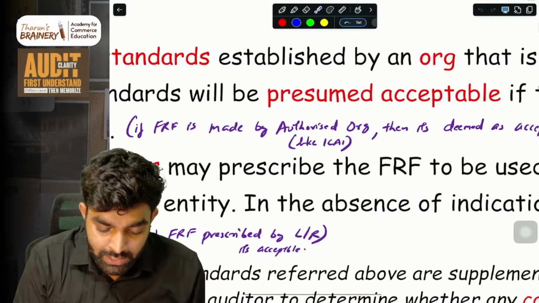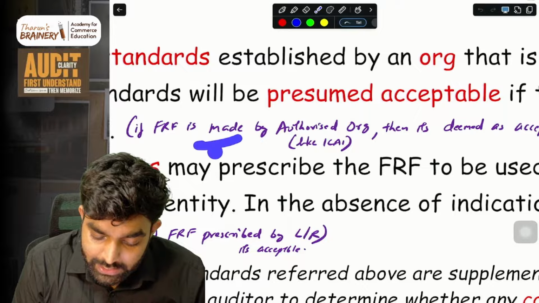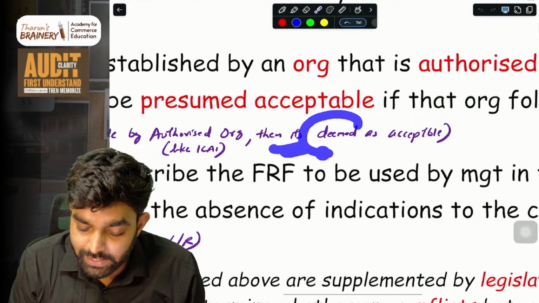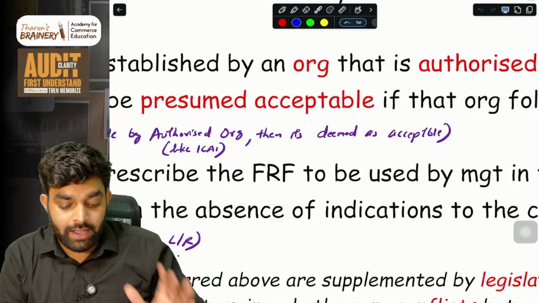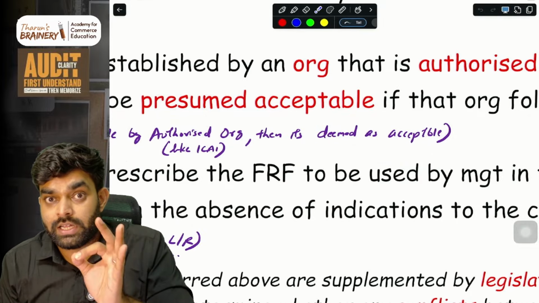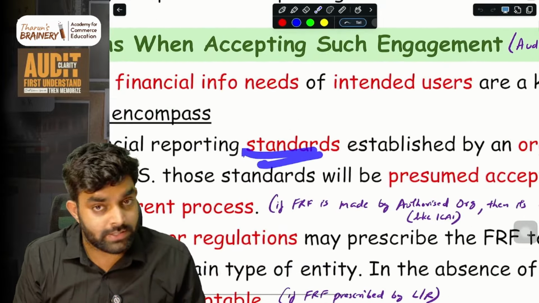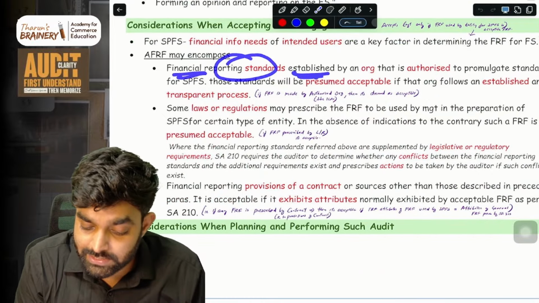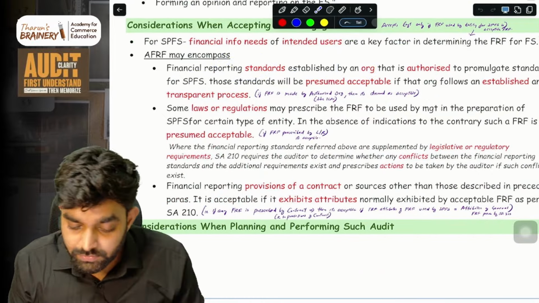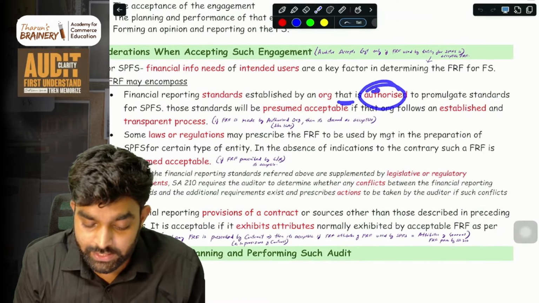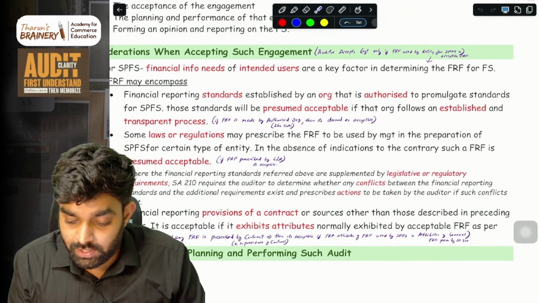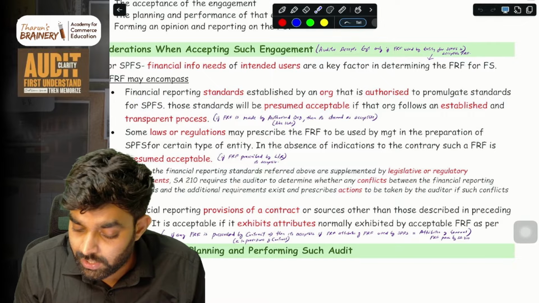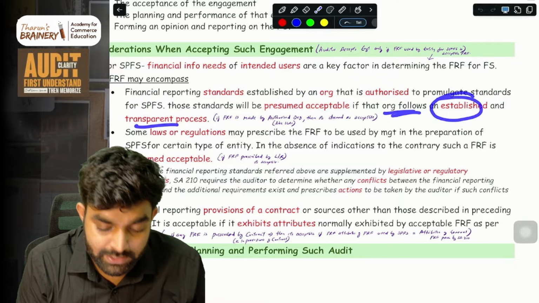If the framework is made by an authorized organization like ICA, it is deemed acceptable because they have the power. Now let's look at ICA's language: financial reporting standards established by an organization authorized to promulgate standards for SPFS will be presumed acceptable if the organization has an established and transparent process.